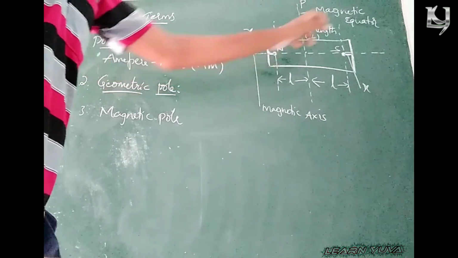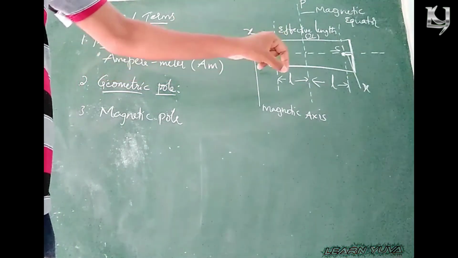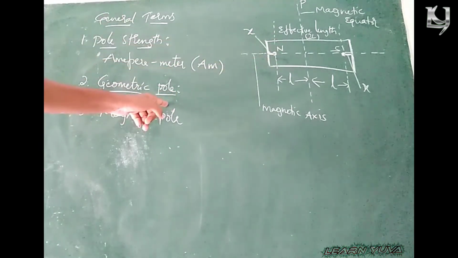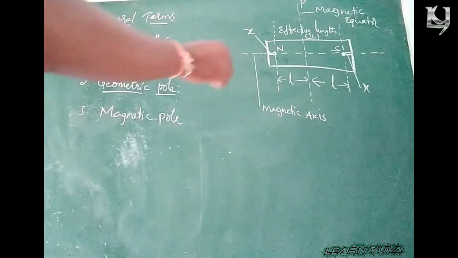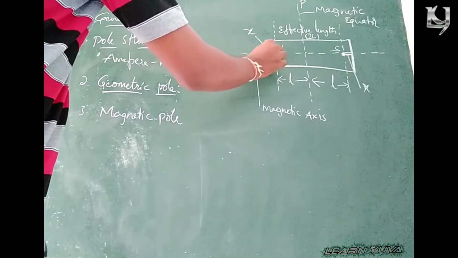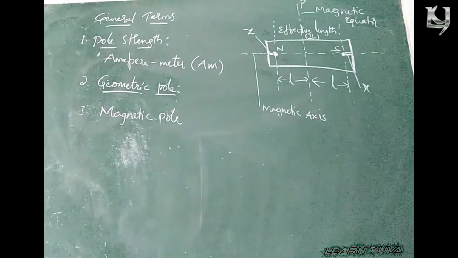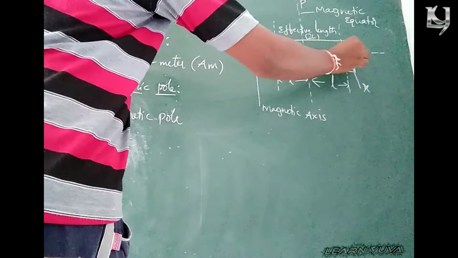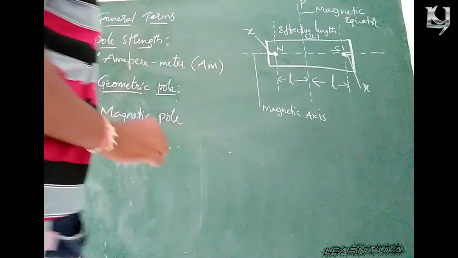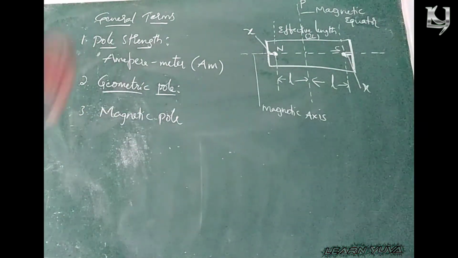Geometric pole is the complete end of a bar magnet. So the magnetic pole is situated at x units away from the geometric pole. The pole which is x units away from the geometric North Pole is known as the magnetic North Pole of a bar magnet, and the one which is x units away from the geometric South Pole is known as the magnetic South Pole. Clear?